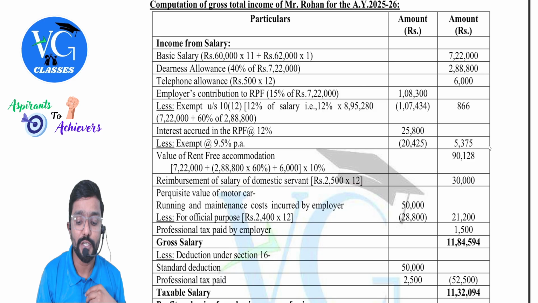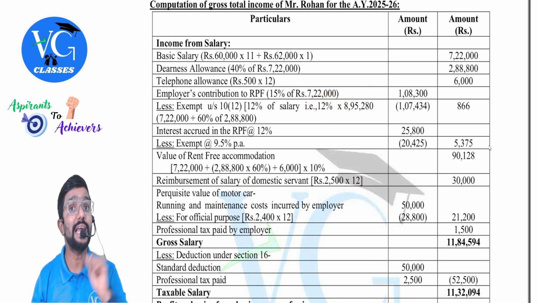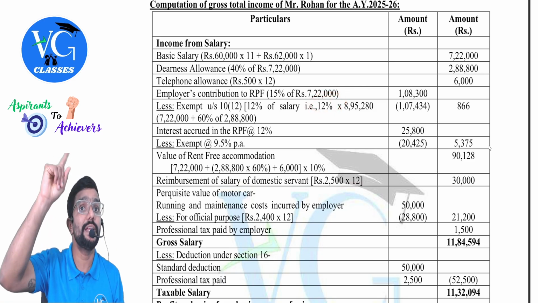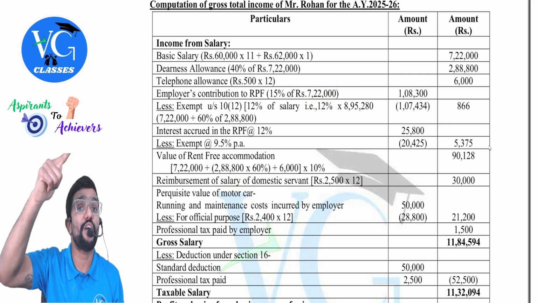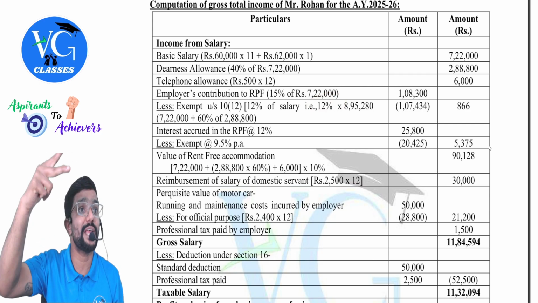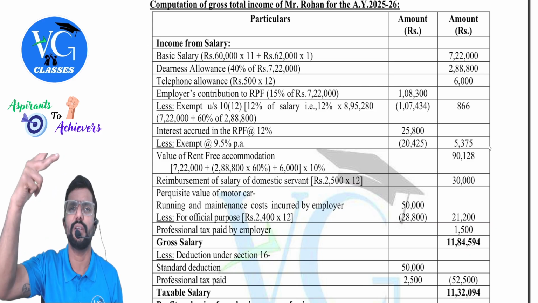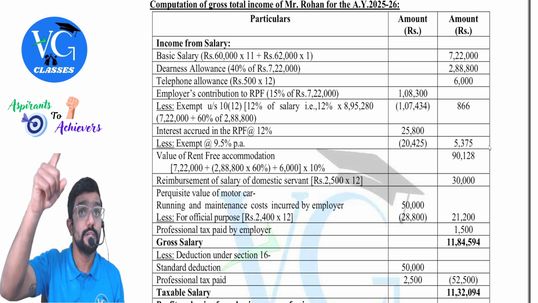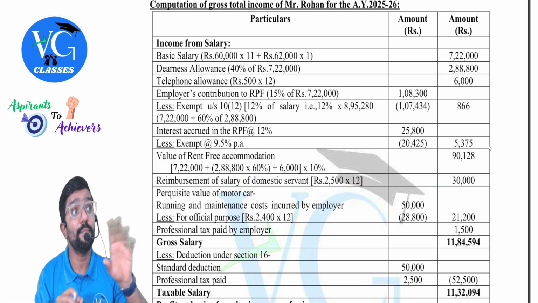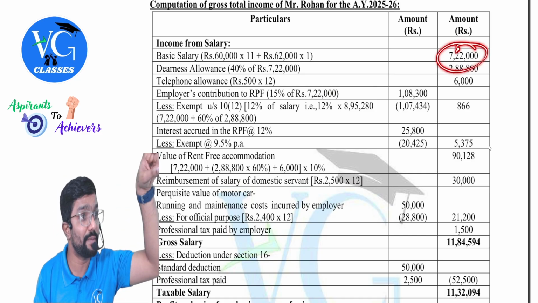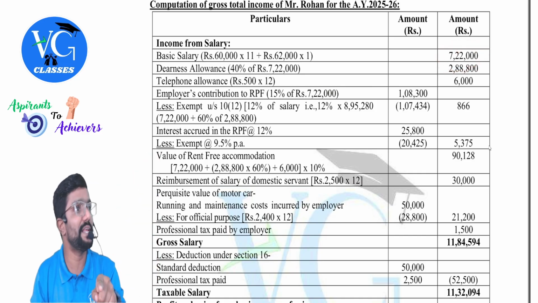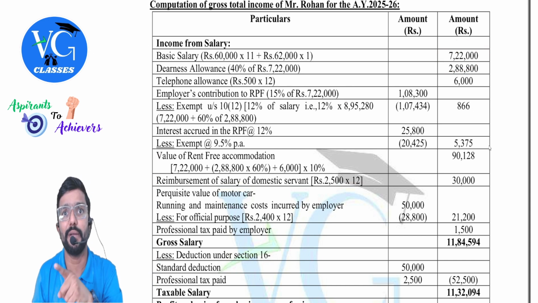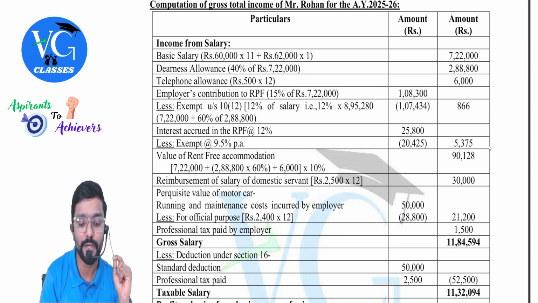But exemption is how much? 12% of salary. Salary here includes, guys, basic pay plus DA forming part of retirement benefits plus commission expressed as a fixed percentage of turnover. Commission is not there. We will rule it out. Other two, is it there? Yes. Should we take DA here? Yes. The employer contribution is 15% of basic pay, but exemption is available for DA also, which is forming part of retirement benefit. Please be careful. You might miss out that.